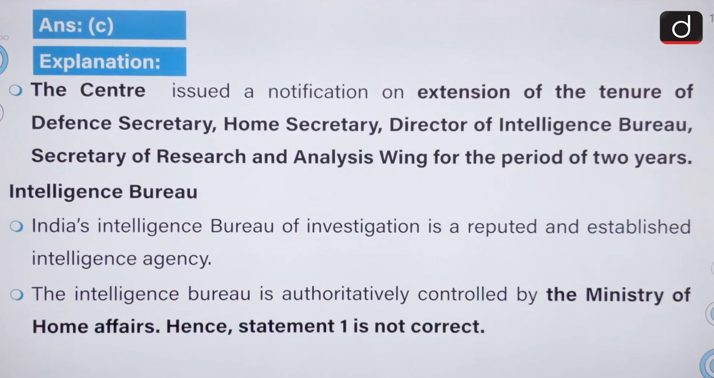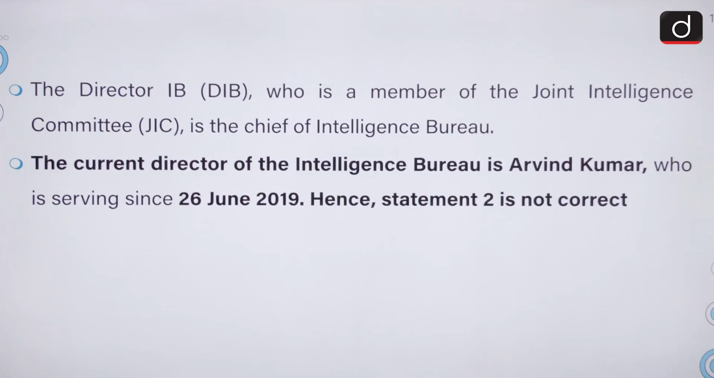The Centre issued a notification on extension of the tenure of Defence Secretary, Home Secretary, Director of Intelligence Bureau, Secretary of Research and Analysis Wing for a period of 2 years. India's Intelligence Bureau is a reputed and established agency for intelligence, which is authoritatively controlled by the Ministry of Home Affairs. The Director of IB, who is a member of the Joint Intelligence Committee, is the Chief of Intelligence Bureau. The current Director of the IB is Arvind Kumar, who is serving since 26 June 2019.